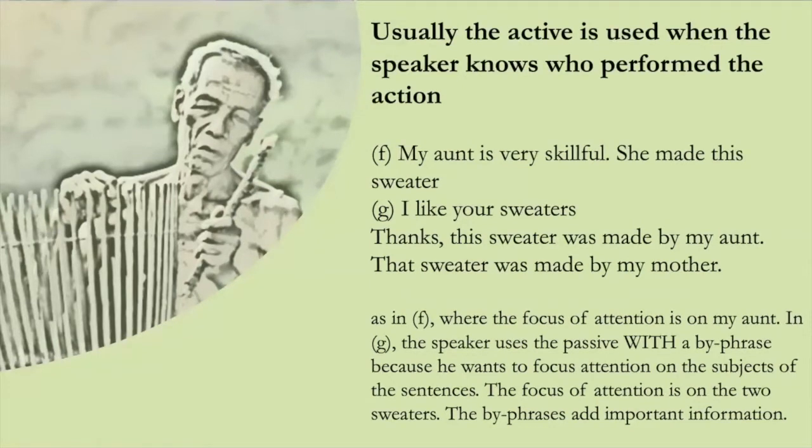In sentence F, the focus of attention is on my aunt, and in sentence G, the speaker used the passive with a by phrase because he wants to focus attention on the subjects of the sentences. The focus of attention is on the two sweaters. The by phrase adds important information, that is, my aunt and my mother.